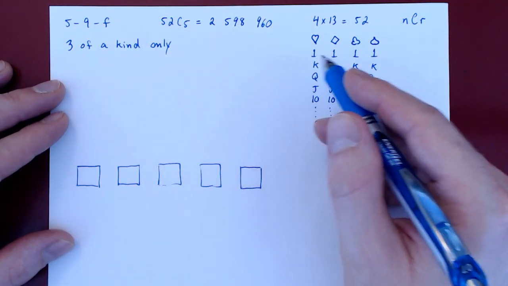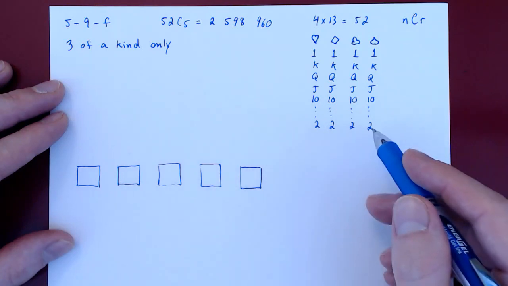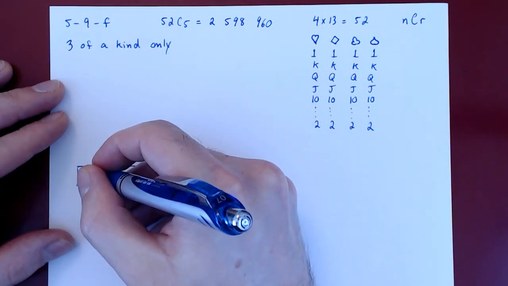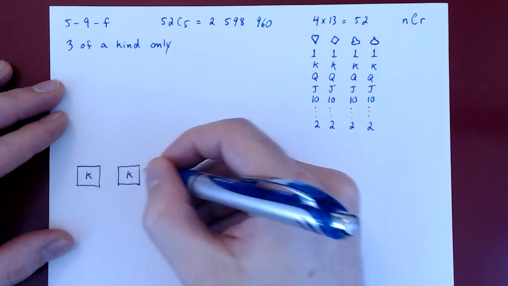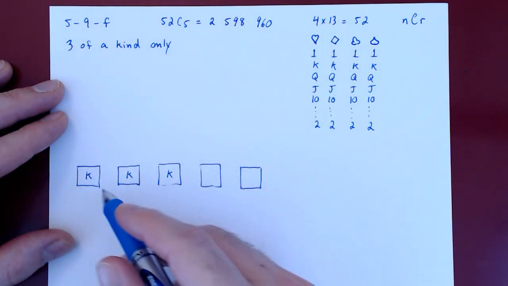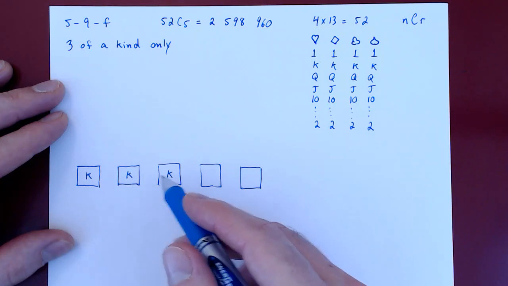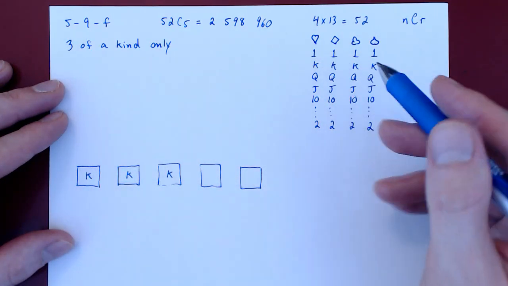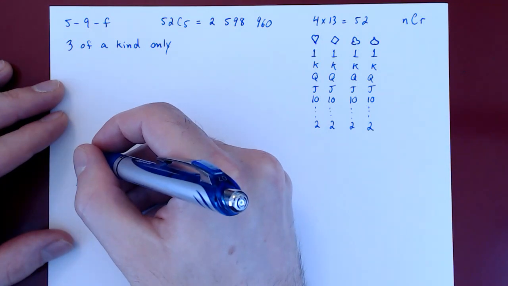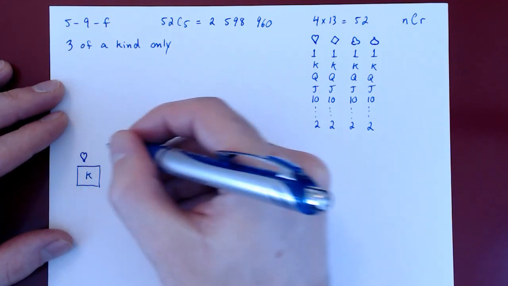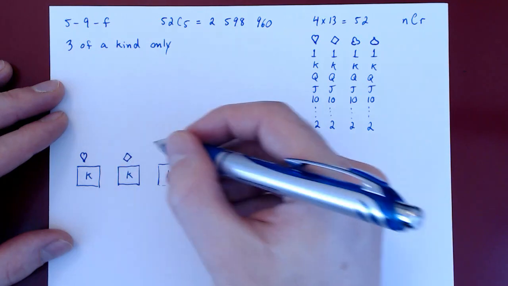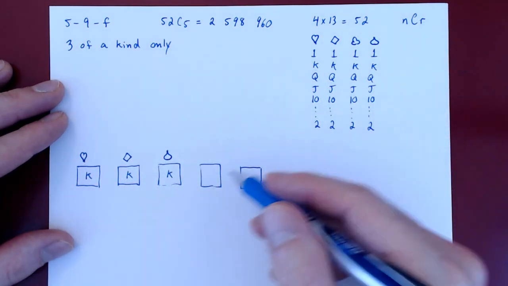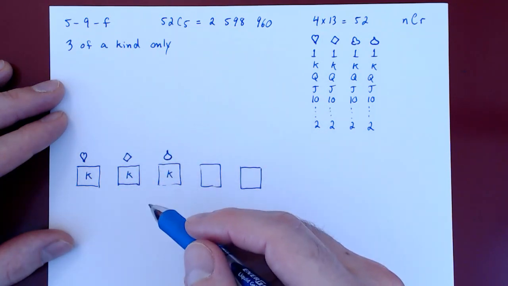It could be a triple of aces, kings, queens, up to 2s. Say we have a triple of kings. Well, that's not complete, right? Which of the kings did we choose? There were 4 possibilities. Say we have the king of hearts, then diamonds, then spades. So we now have our triple.